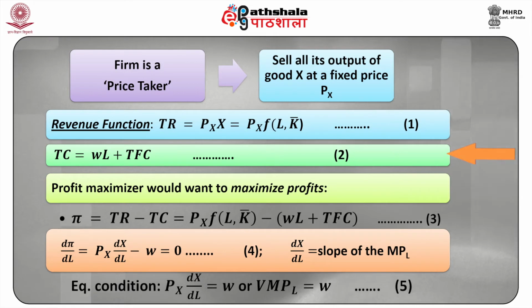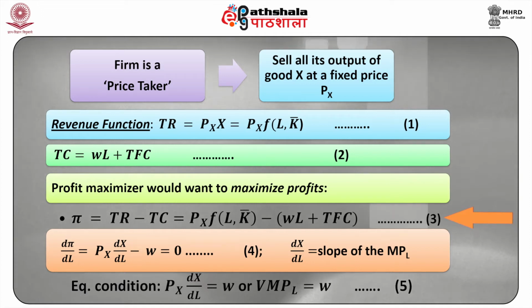The total cost function of the firm is equal to the sum of the total variable and total fixed costs. That is, total cost TC is equal to W times L plus TFC. This is our second equation. W is the wage rate, L is the quantity of labor used by the firm. The firm, being a profit maximizer, would want to maximize profits.